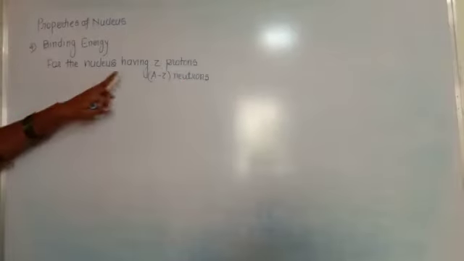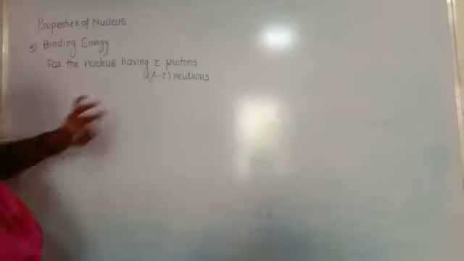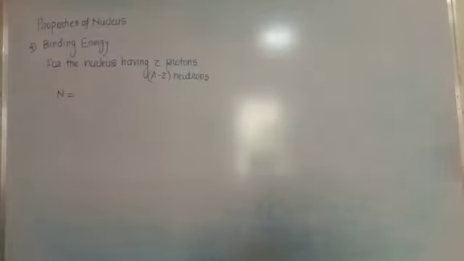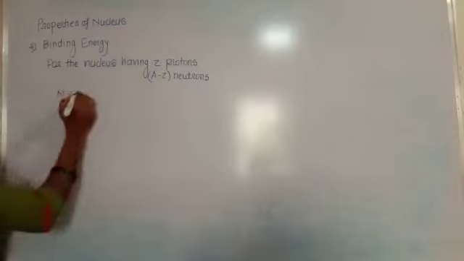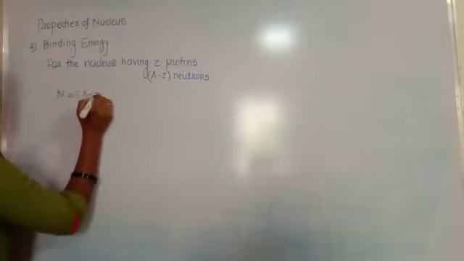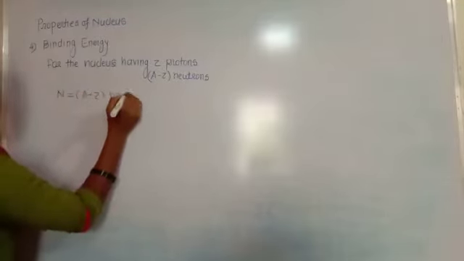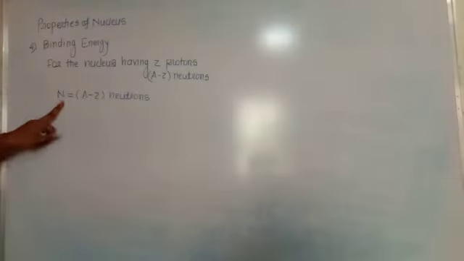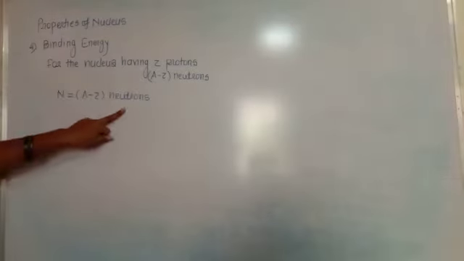That is, each nucleus consists of Z protons and A minus Z neutrons. Therefore this capital N, the number of neutrons, is equal to A minus Z.